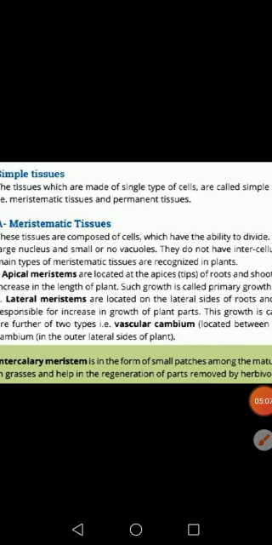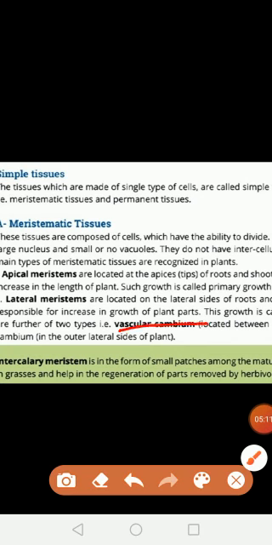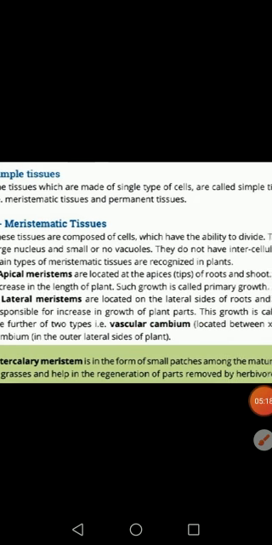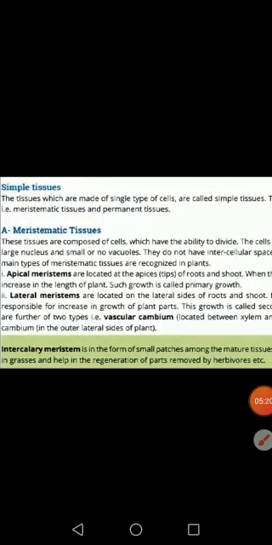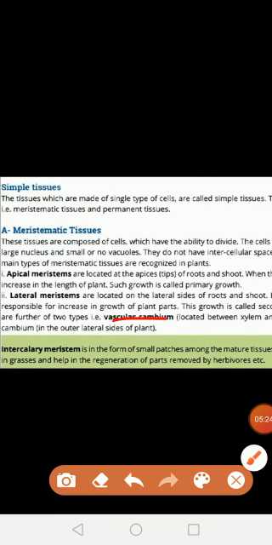There are 2 types of lateral meristematic tissues. One is vascular cambium and second is cork cambium.